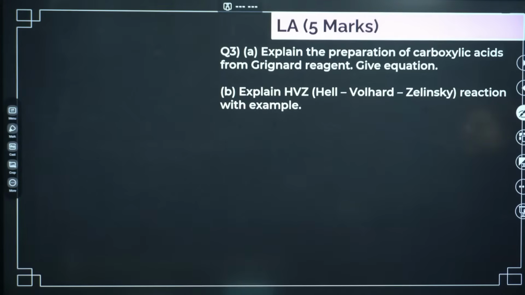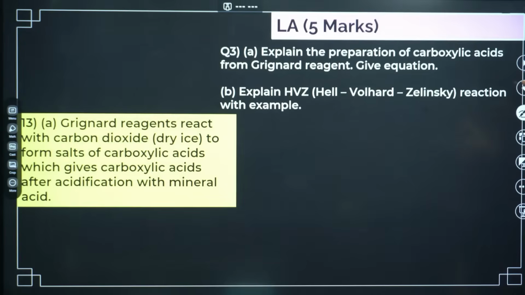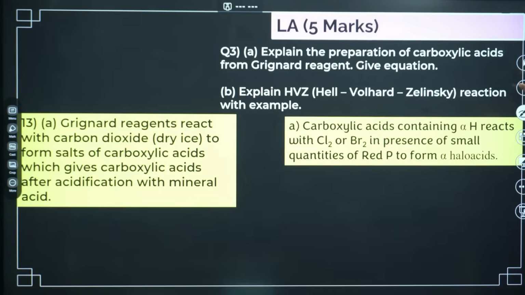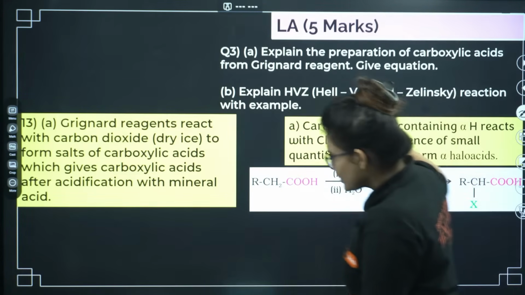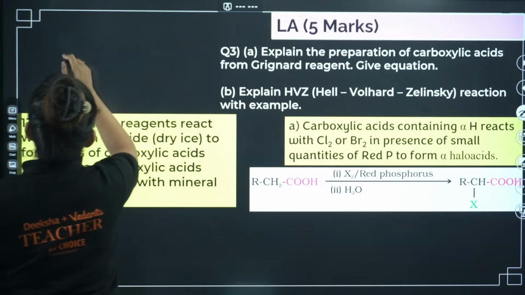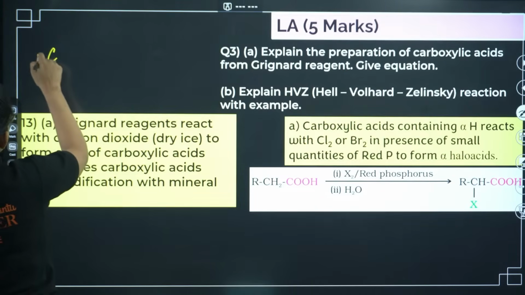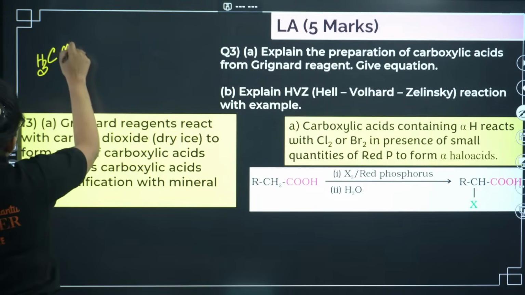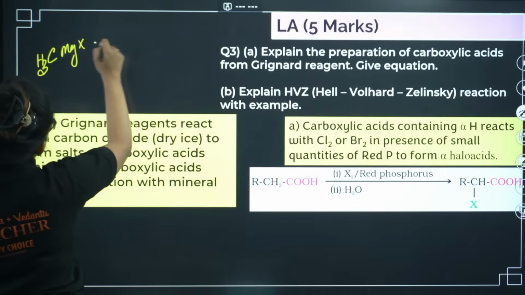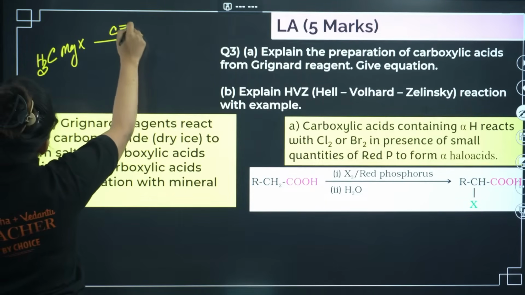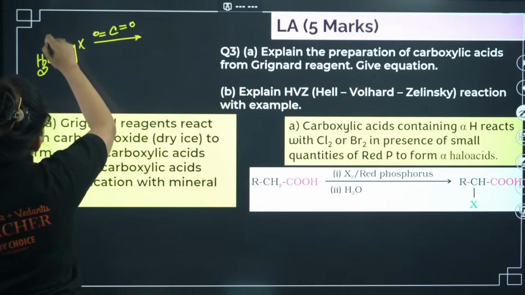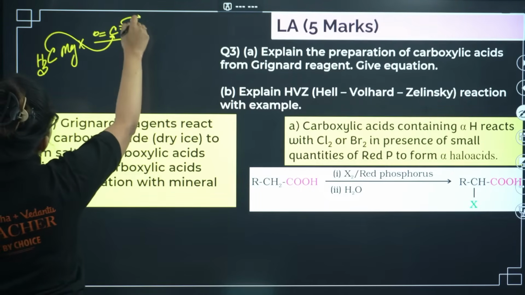Okay, explain the preparation of carboxylic acid from the Grignard reagent, give the equation. We can treat the Grignard reagent with dry ice. I am showing you the equation for this. Let's say you are having CH3MgX, now you are having carbon dioxide, O double bond C double bond O. This CH3 will attack here, this will open up.